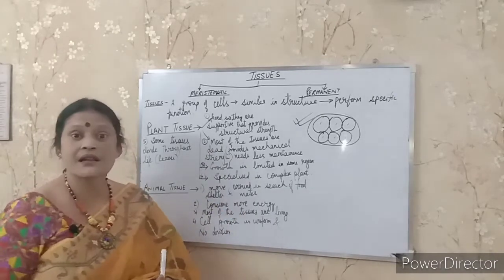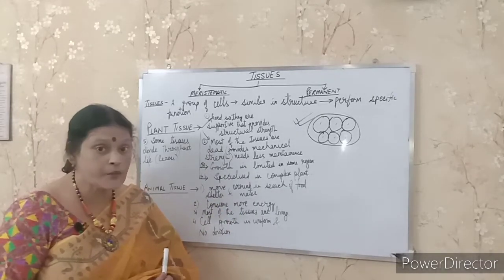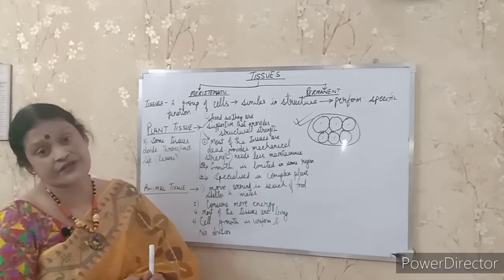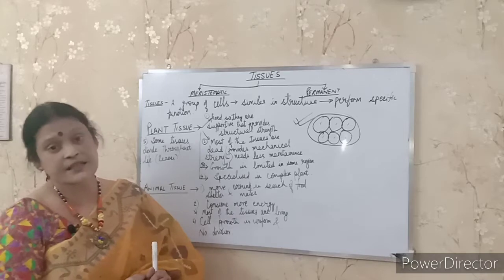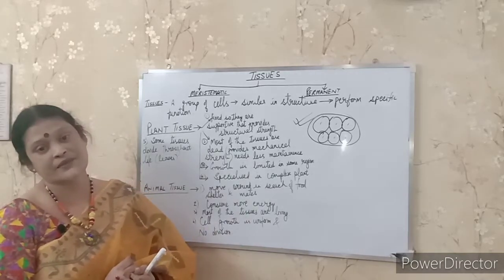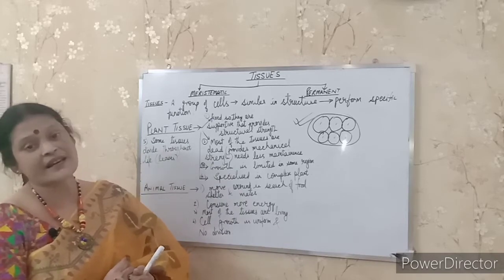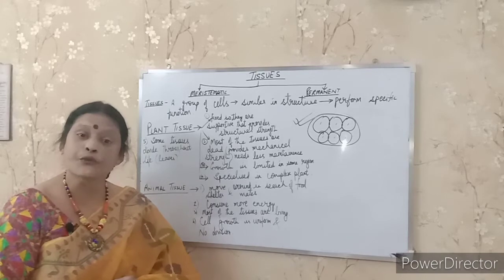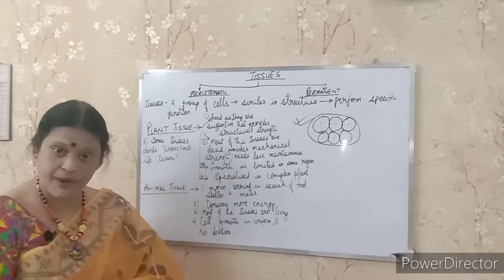Most of the tissues are living, so they require more energy, and they are active tissues, always performing some activities because animals are moving continuously. Clear? They are moving here and there, obviously, for shelter, food and mates, partners.